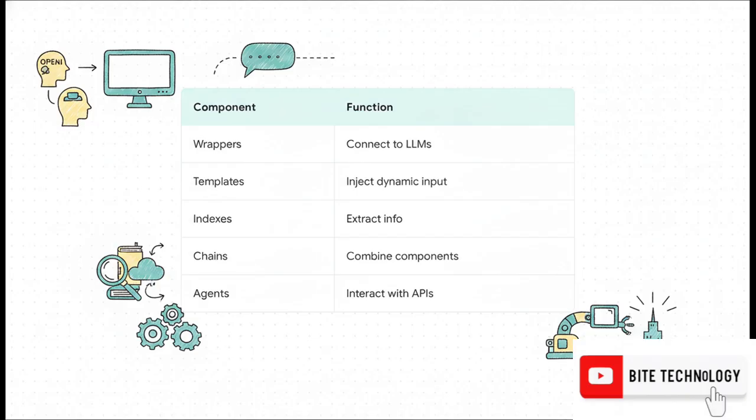Next are prompt templates, which are super handy because they let you inject dynamic user input on the fly, so you don't have to hard-code static prompts. Then we have indexes, which we just talked about, using embeddings and vector stores to extract the right info. Then there are chains, which let developers combine multiple components together to solve specific tasks. And finally, agents, which give the LLM the power to interact with external APIs. Oh, and a quick side note for the developers out there. You'd typically manage your API keys securely for all these components using a library like python-dotenv.